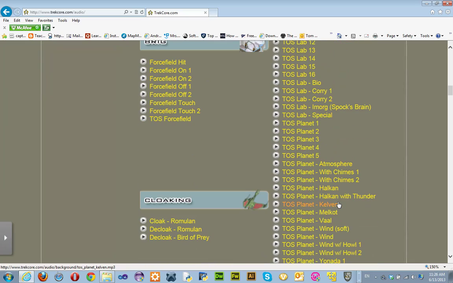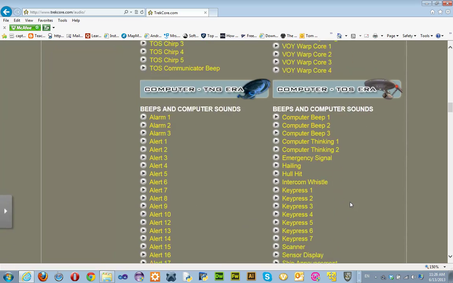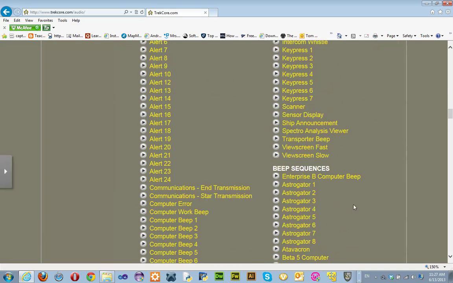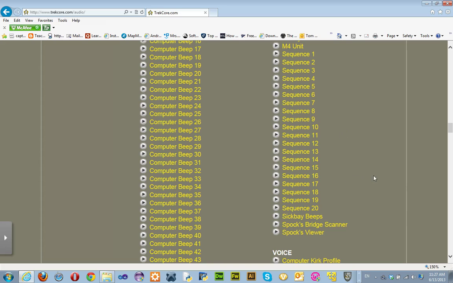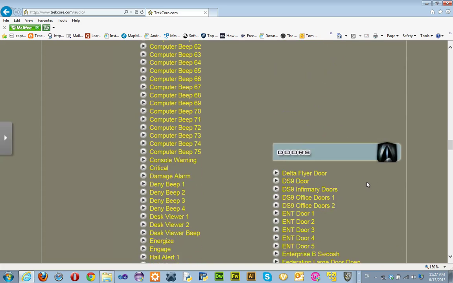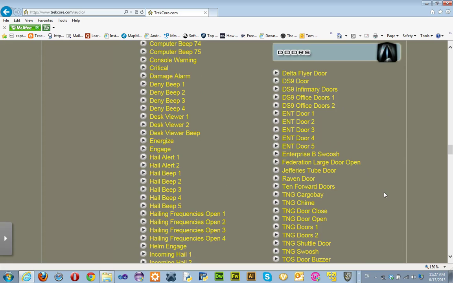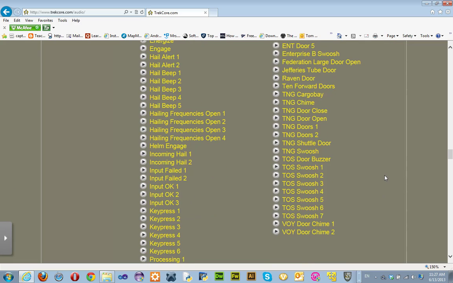There are a lot of sites like this one that, if you scroll down, have things like ambient forest or ambient sounds, things you would hear all the time. Different beep sequences that you can download if you're really into Star Trek. And there's stuff like this for Star Wars, for pretty much any movie you have seen, and stuff you probably haven't even seen. I'm not telling you this is something you're going to do to sell your game. For our project, this is fine. When you make your own game, you really should have your own sound bites or pay for them.